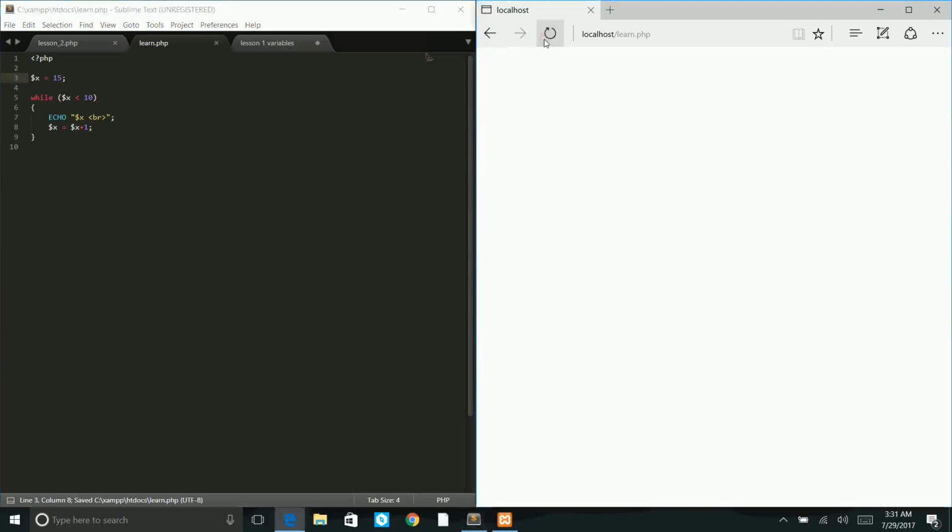If we refresh, because this condition to begin with was false, the loop will never run. In most situations, this is the exact type of action you want from a loop. You either want it to run until a condition is met, or you don't want it to run at all. However, there are some situations where you want the body to run at least one time, regardless of the value in this statement here.